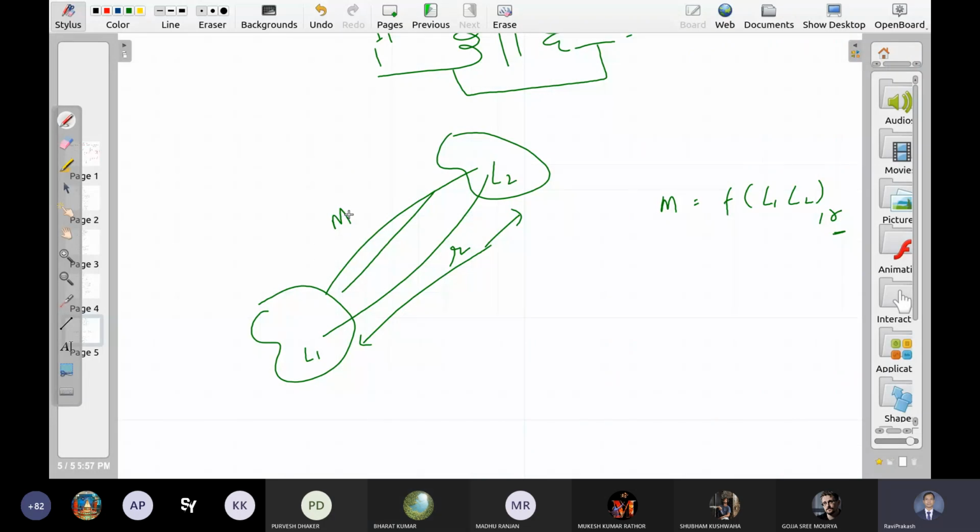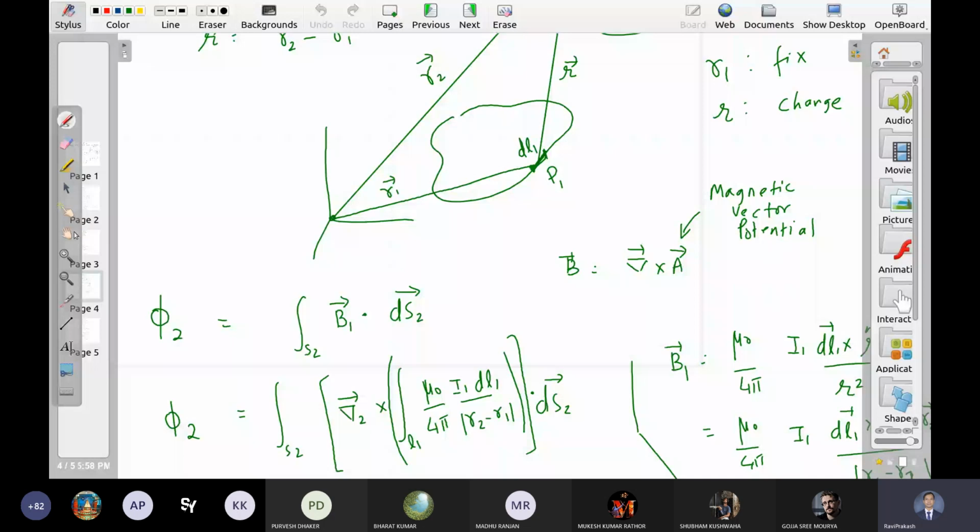We can try to derive one, but I think sir, I have studied a formula in 10 plus 2 that M is equal to root of L1 L2. Is it correct or? So there are some constraints on the separation then. The separation has to have some fixed value, right? Actually, I don't remember, sir. That's why I asked. Is there any formula? So I'll have to see. Obviously, there must be some restrictions on the separation. Otherwise, it is obvious. If you increase the separation between the coils, यदि आप coil के बीच का separation बढ़ाएंगे, mutual inductance will decrease. It is obvious.